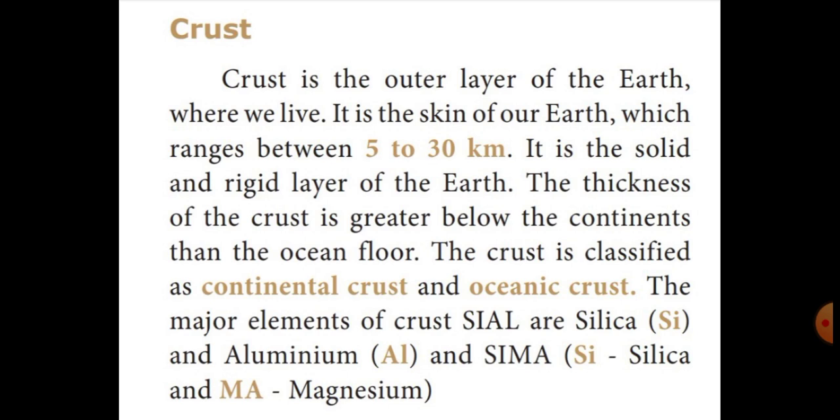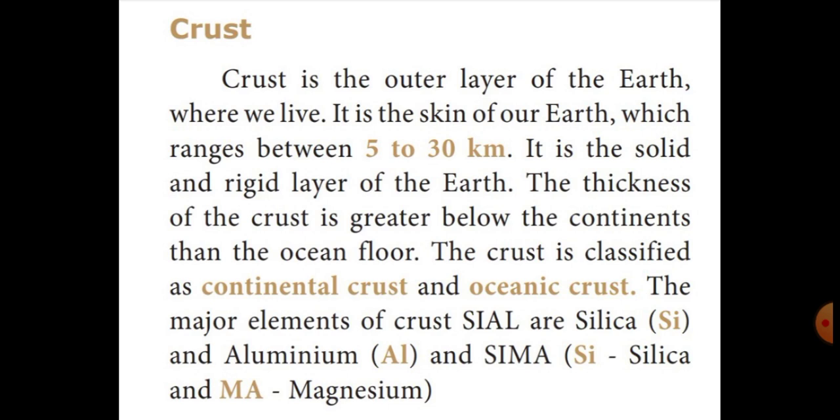Then the crust is classified into two. They are continental crust and oceanic crust. Continental crust means layers of rock. Oceanic crust is the uppermost layer of the oceanic portion. Then the continental crust is made up of Sial and the oceanic crust is made up of Sima.